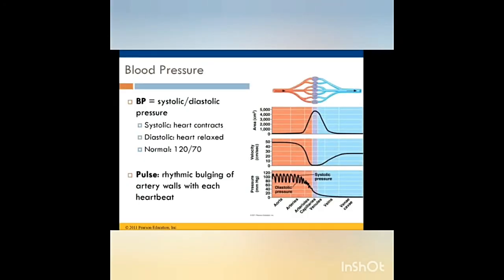Blood pressure. Blood pressure is the force exerted during the blood flow against the lateral walls of arteries. The blood pressure is high in arteries and gradually drops in the arterioles and capillaries and becomes very low in the veins. Blood pressure is usually expressed in terms of systolic and diastolic. Systolic, heart contracts. Diastolic, heart relaxed. Normal BP is 120/80.